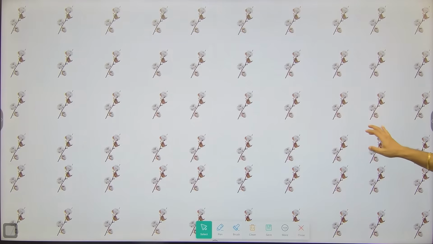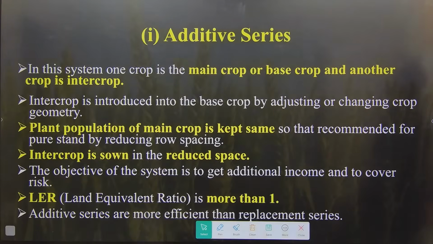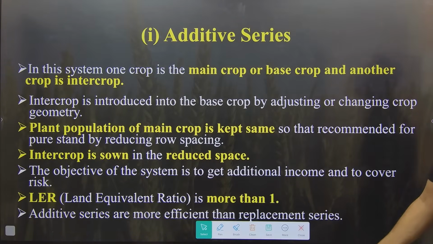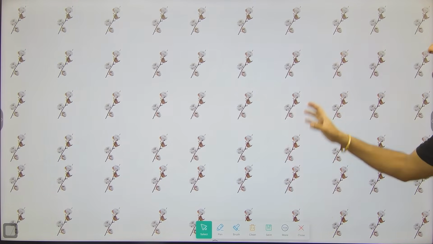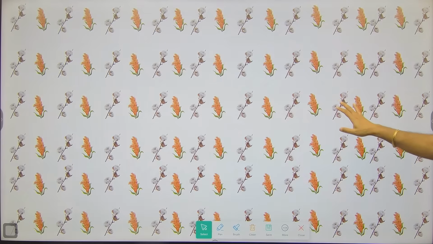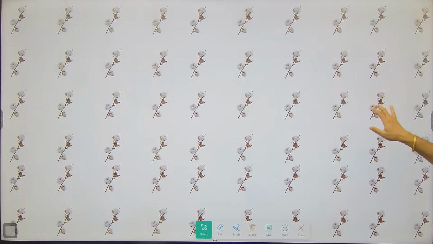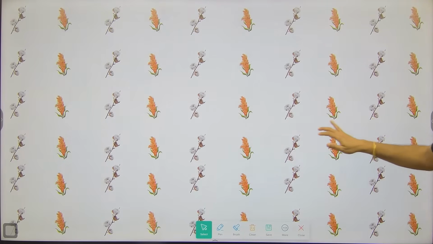So in this scenario, the animation which you are seeing right now on the screen is additive series, where we do not replace the plant, we do not disturb the original population. We just add the secondary crop, the intercrop, into the row to row distance. This is known as additive series. And here, see carefully, cotton rows are getting replaced with the intercrop. So this is not additive series. The animation which you can see will be known as replacement series.